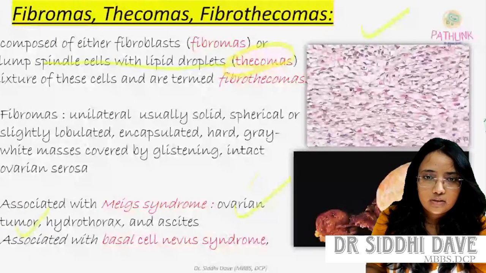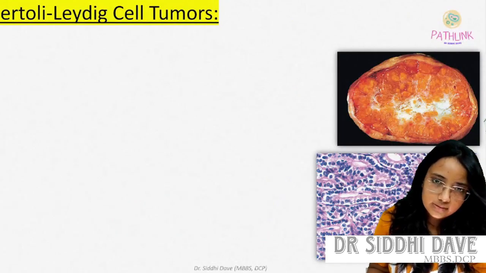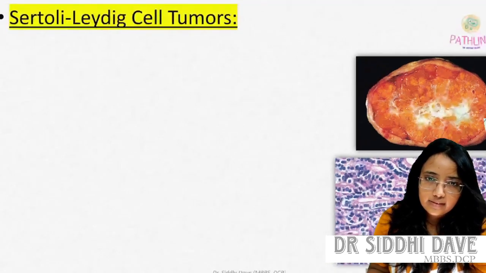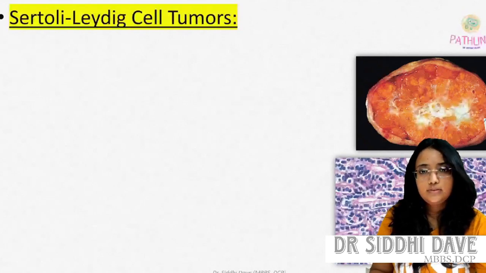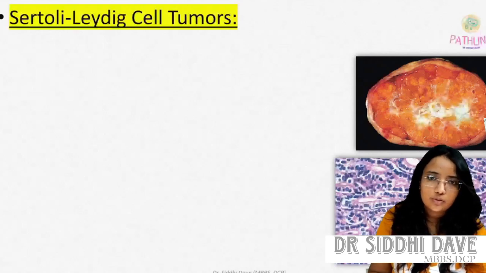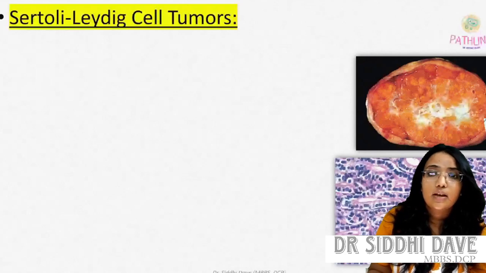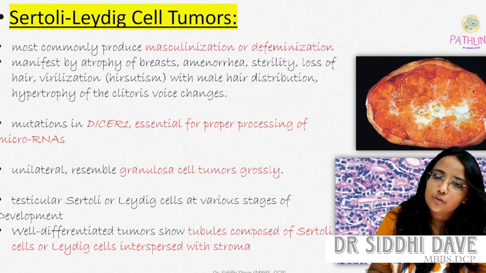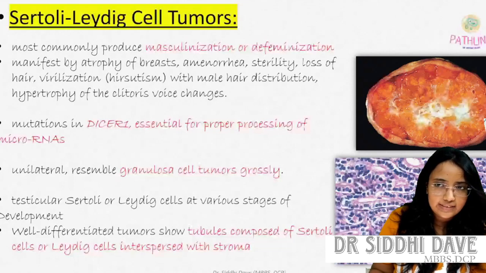So the next is Sertoli-Leydig cell tumor. Grossly, if you see the tumor, you will recognize it as a yellowish tumor, germ cell tumor, sorry, granulosa cell tumor. The gross specimens of the granulosa cell tumor and the Sertoli-Leydig cell tumor resemble each other; they look like each other.